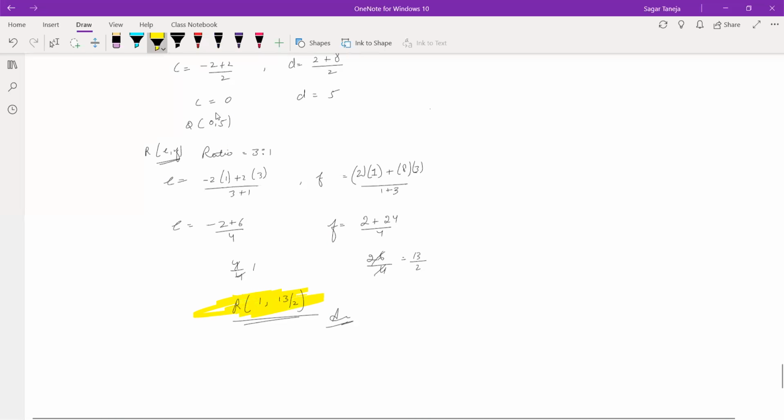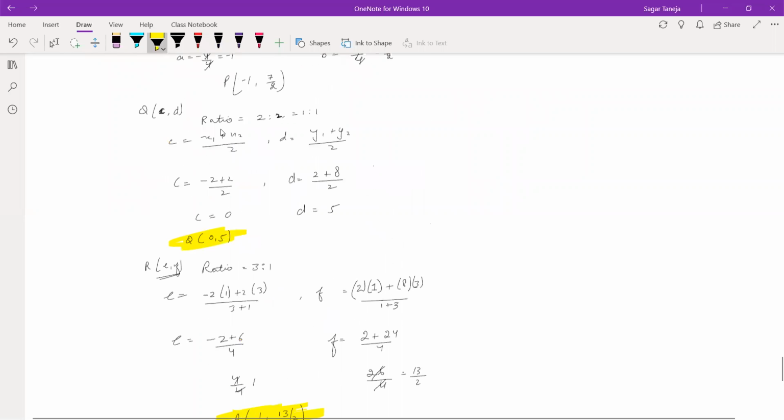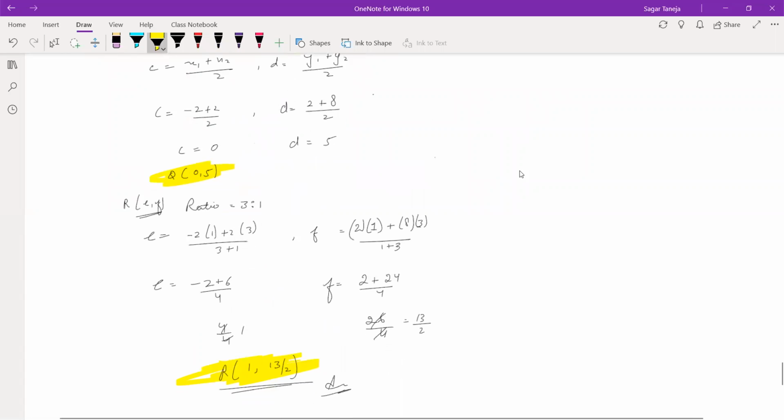One we have calculated here, and one here. Note it down, be quick.